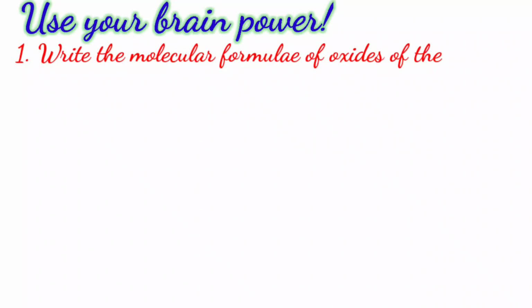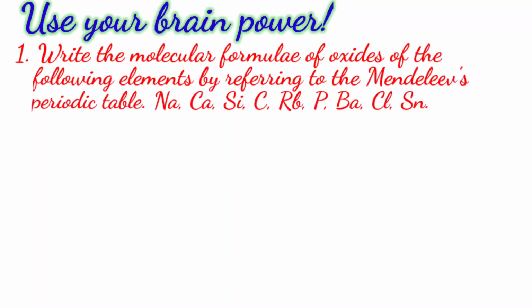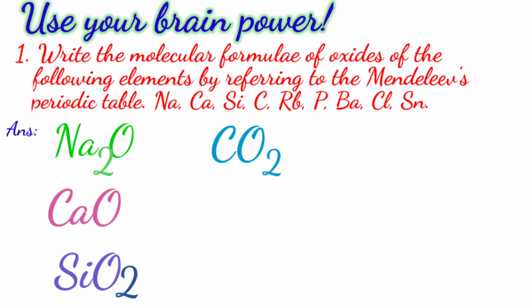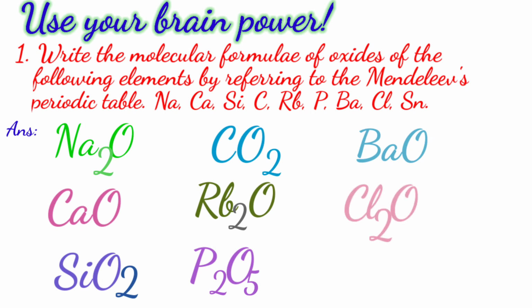Question 1. Write the molecular formulae of oxides of the following elements by referring to Mendeleev's periodic table. Answer: sodium oxide, calcium oxide, silicon dioxide, carbon dioxide, rubidium oxide, phosphorus pentoxide, barium oxide, chlorine oxide, tin dioxide, which is also called stannic oxide.